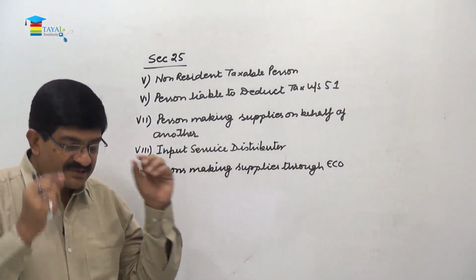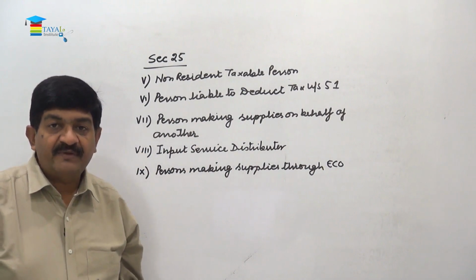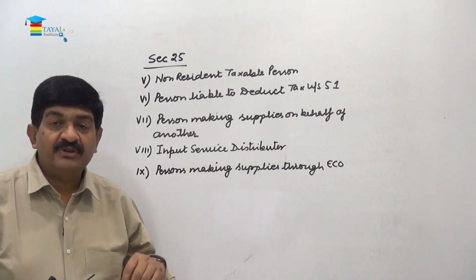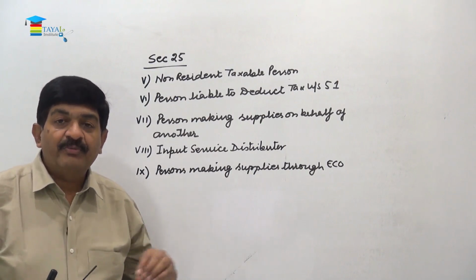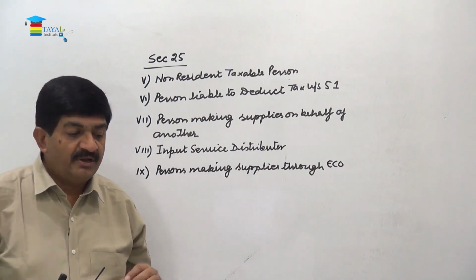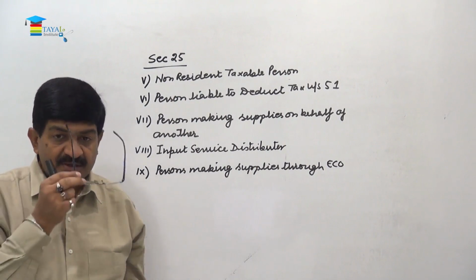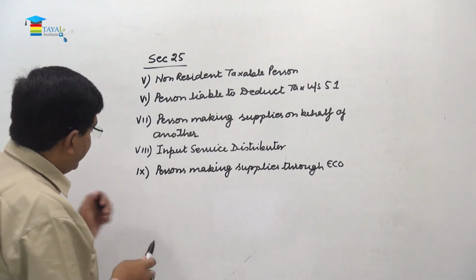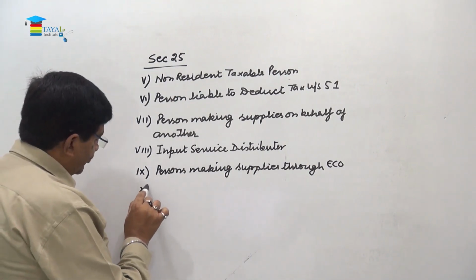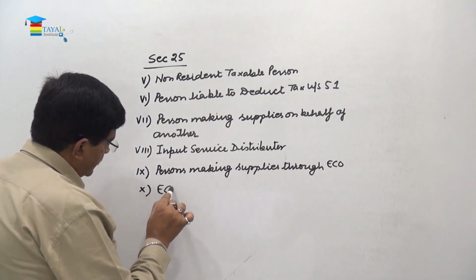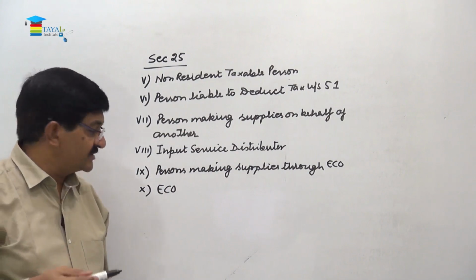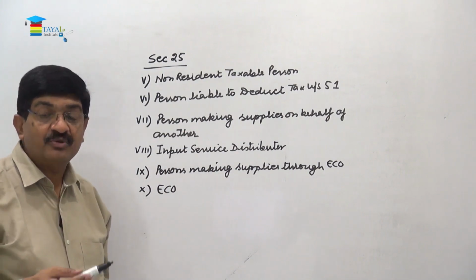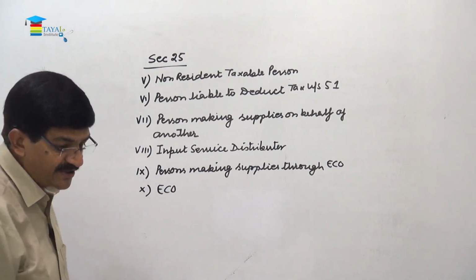So when the supplies are made through the e-commerce operator, we never know whether the customer is going to be within the state or he is going to be in interstate. So therefore, a person who is making supplies through the e-commerce operator, he is always required to be registered. Then every e-commerce operator independently should be registered, because he is also charging a commission, and his services will also be considered as a supply. So he himself should be registered in that capacity.